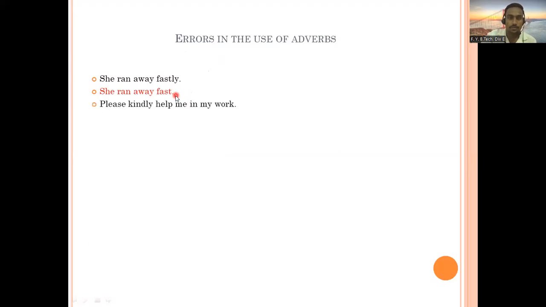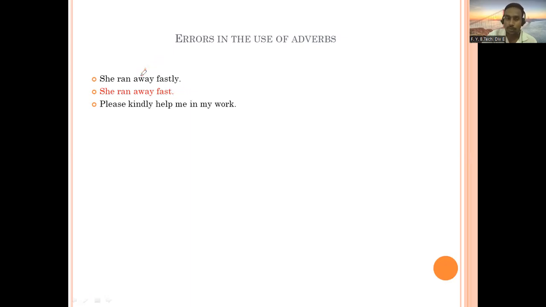If we remove the word away, can it be she ran fastly? No, fastly will not be at all. If you remove away, that's okay. She ran fast. That is one sentence you can make. Or she ran away fast. That can be another. So the word away is not having any issue.